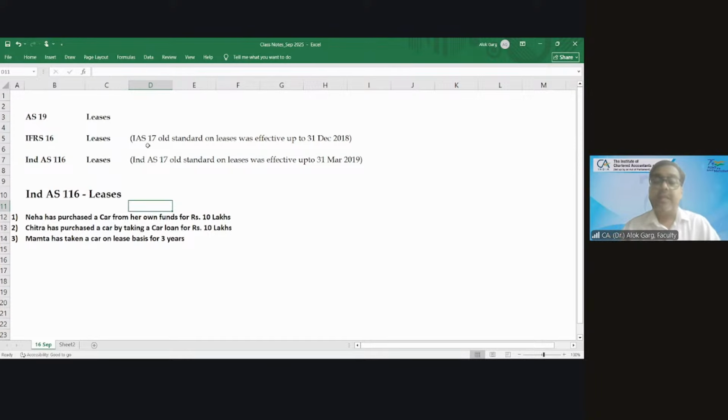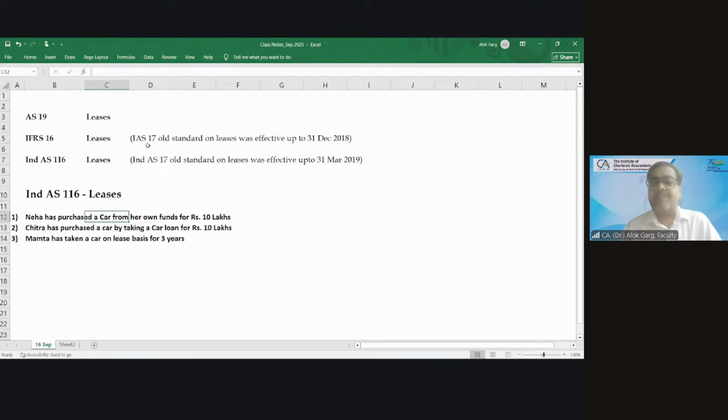So friends, let me tell you the story about the USA. In 2005, the staff of the Securities and Exchange Commission, like in India we have SEBI and the Stock Exchange, they have the Securities and Exchange Commission for listed companies. When they were looking at the balance sheet, they found that $3 trillion worth of assets and liabilities were sitting outside the balance sheet. Why is it so? Let me explain.